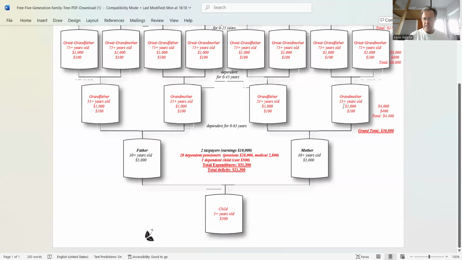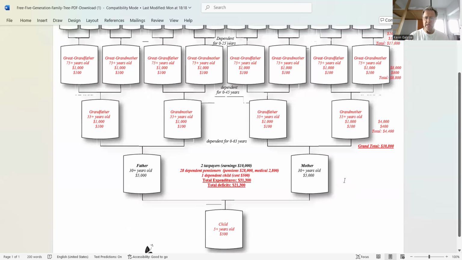I considered $1,000 per person in pension and $100 in medical cost, which is a very conservative estimate, just to keep the numbers around and easy to tally. So they will cost about $4,400 out of the $10,000 that these two earn, right? $4,400, almost half, would have to go to support their parents in old age.